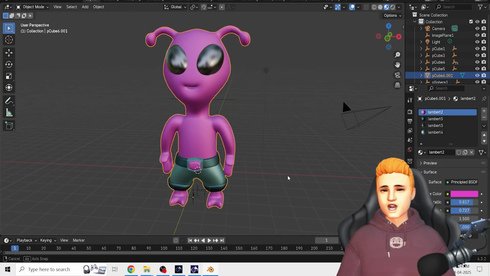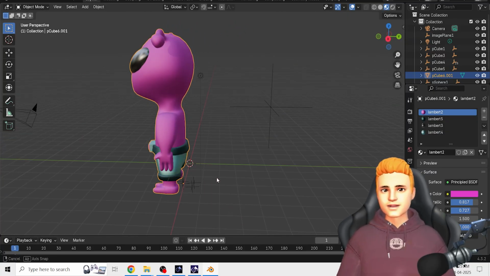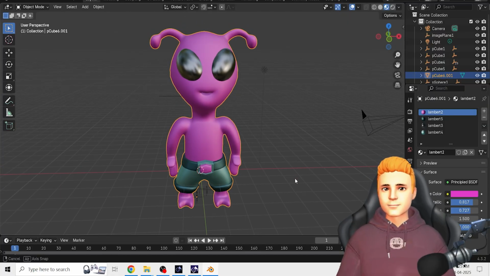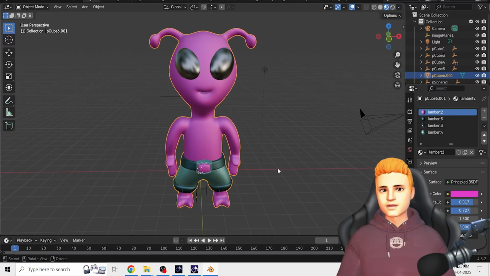I have modeled this character from Stumble Guys earlier. So now I'm going to rig it in Blender. I have modeled this character in Maya. I can also rig it in Maya, but I'm going to rig it in Blender. There is one automatic rig option in Blender.